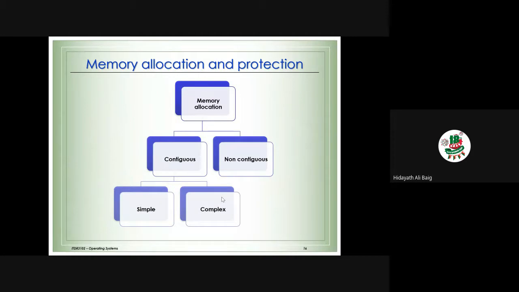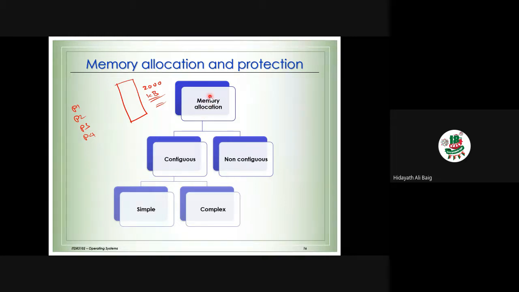That is, how are we going to allocate the memory to the processes? Suppose, imagine we have memory, for example 2000 KB. I'm just giving an example. And I have process 1, process 2, process 3, process 4. Now I have 4 processes and 2000 KB of memory. How are we going to allocate the memory? This is the point we are going to discuss, memory allocation.